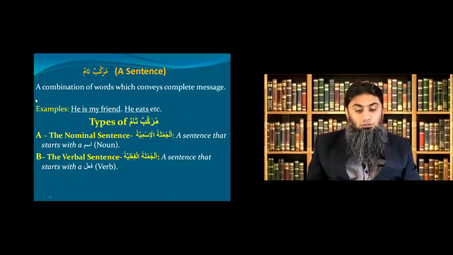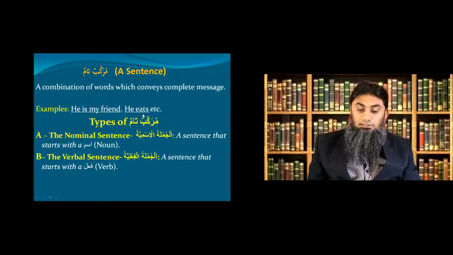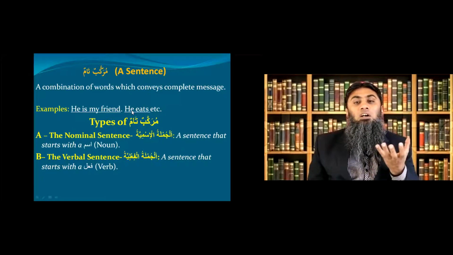As you can see on the screen, murakkab tam is called sentence, which means a combination of words which conveys complete message. Example, he is my friend. It's a combination of words and it gives you complete message. Another example, he eats. Okay, as you can see, it's a complete sentence. So these are two examples of murakkab tam or complete combination of words.